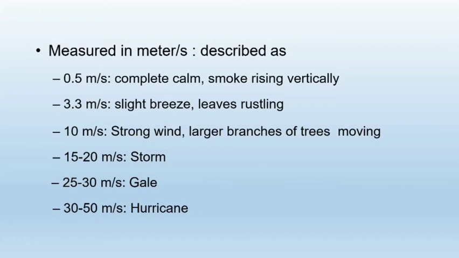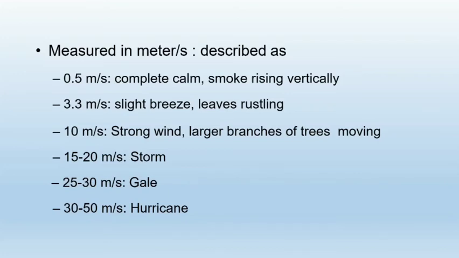If it is 15 to 20 meters per second, then it is called a storm. If it is 25 to 30 meters per second, then that air is called a gale. Its speed is more than a storm. And if it is 30 to 50 meters per second, then it is a hurricane.